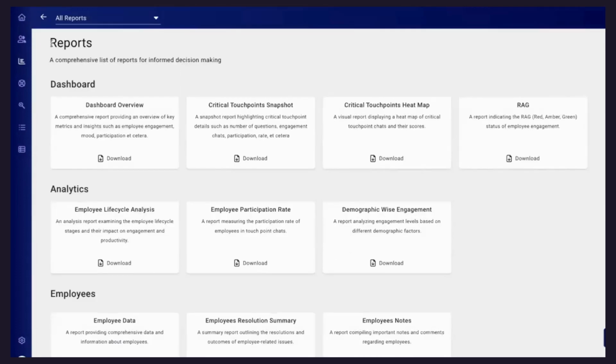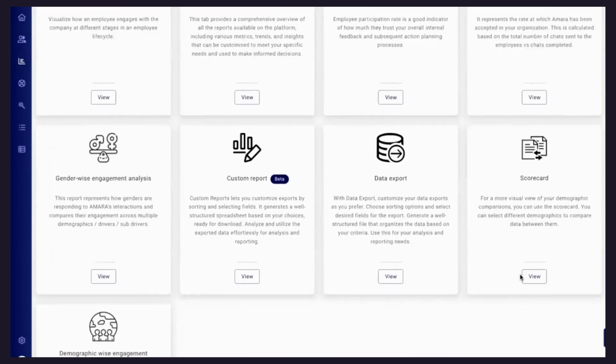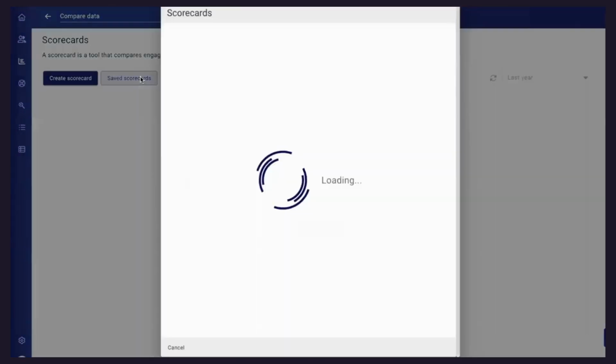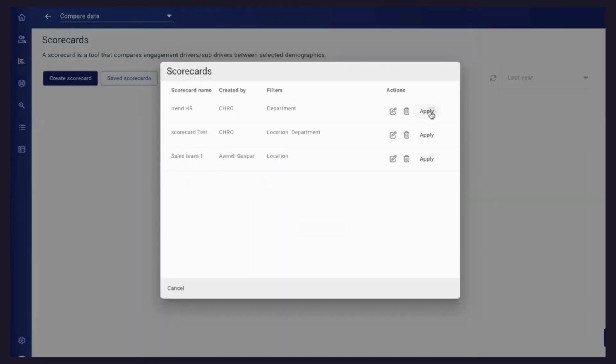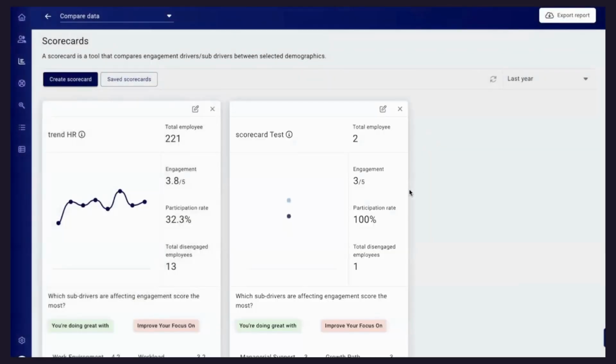We also have an option wherein you can share quarterly or monthly reports or scorecards with your business heads, meaning it's a one-time activity. This is just a demo, but we can create some sort of comparison. So Q1 to Q2, how is the scorecard between two units? Let's say marketing versus finance, marketing versus overall company, or finance versus overall company, or finance versus finance in Q1 and Q2. So you can see all the trends, right?